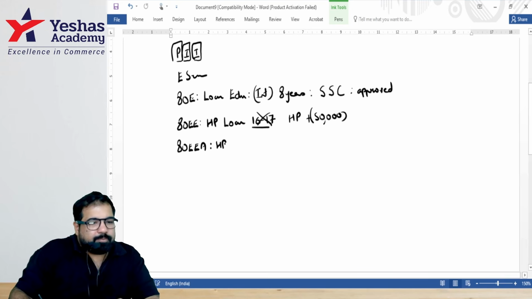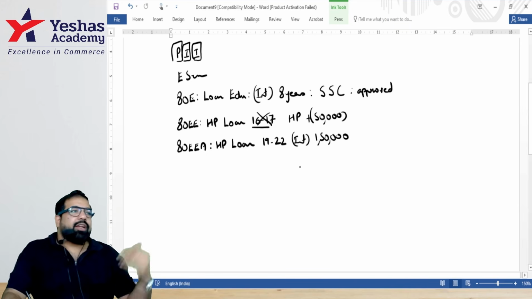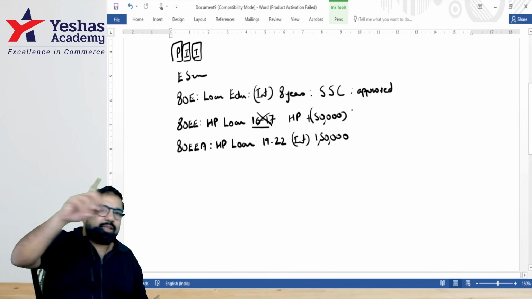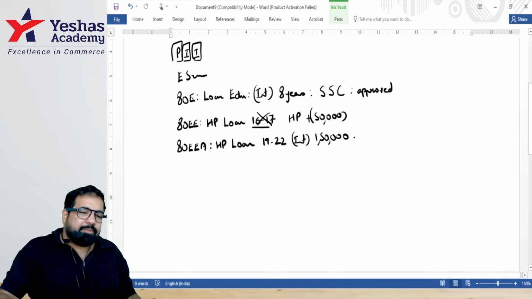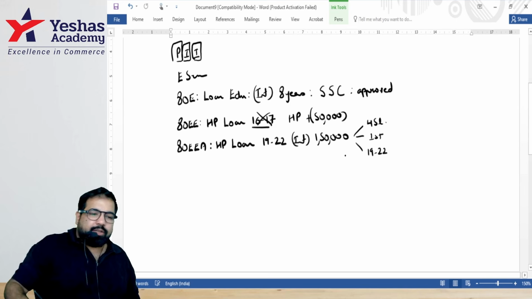If you're purchasing a house on a loan between 19 and 22, then on that we will get an interest deduction. Yes, up to how many thousand? But sir, I don't need this, I already have a deduction in house property. But if you can take only up to 2 lakhs there, can I take the balance here? Yes. But there are some conditions, guys. This should be your first house, and the loan should be taken only between 19 and 22.